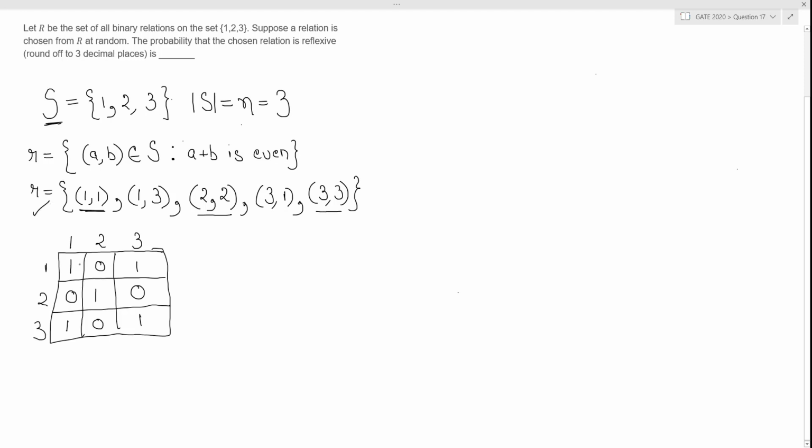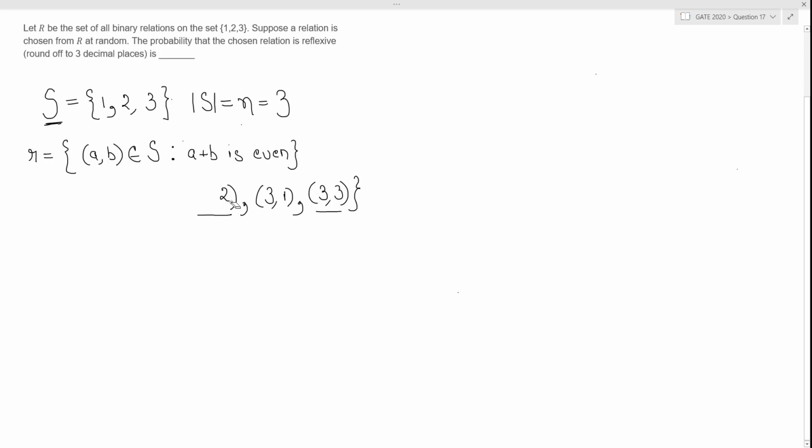Now how do I see it in the form of a matrix? What would you say about the elements that are present in the main diagonal? This is (1, 1), this is (2, 2), this is (3, 3). So if all the elements in the main diagonal are 1, we can say this relation is reflexive, right? So now you can roughly get an idea of when we call a relation reflexive. Okay, so now let us come back to our original problem.